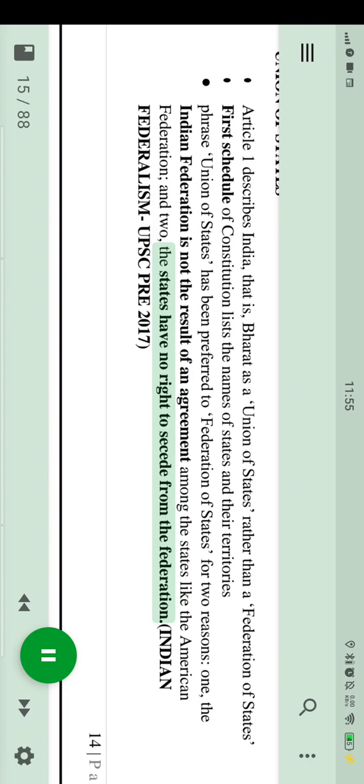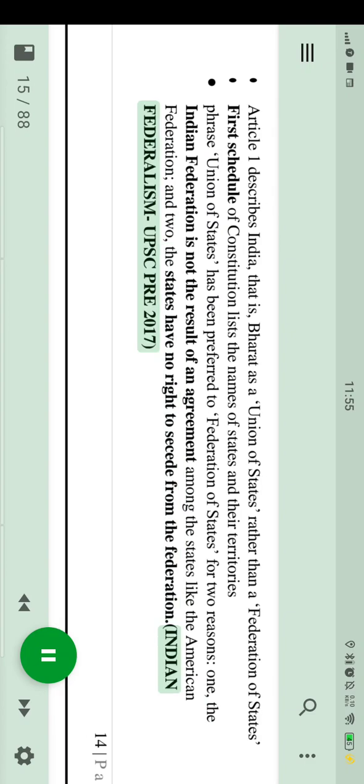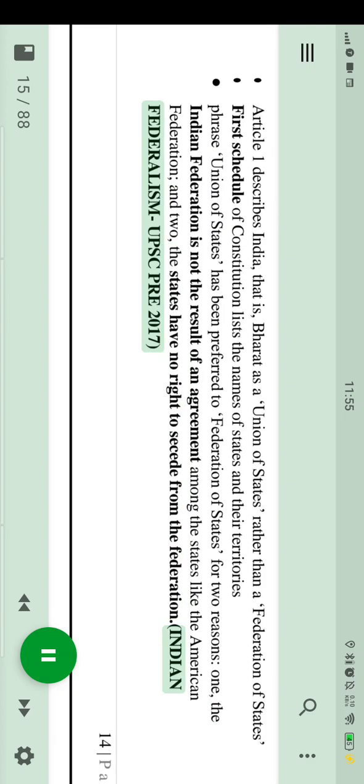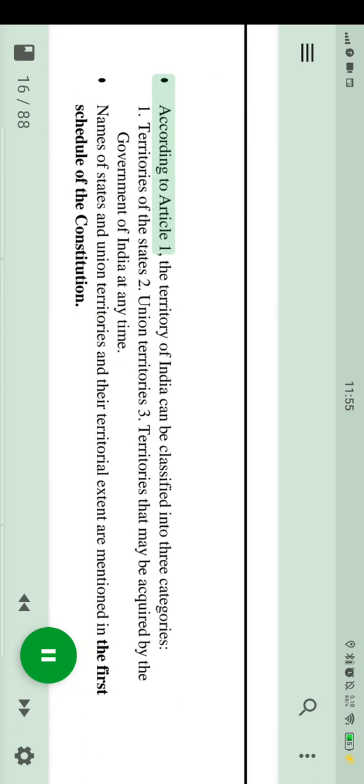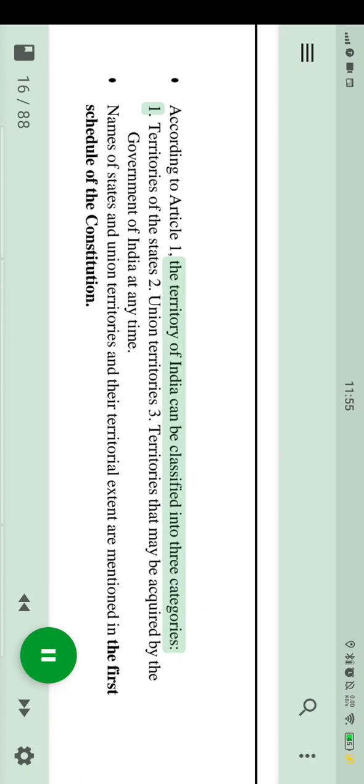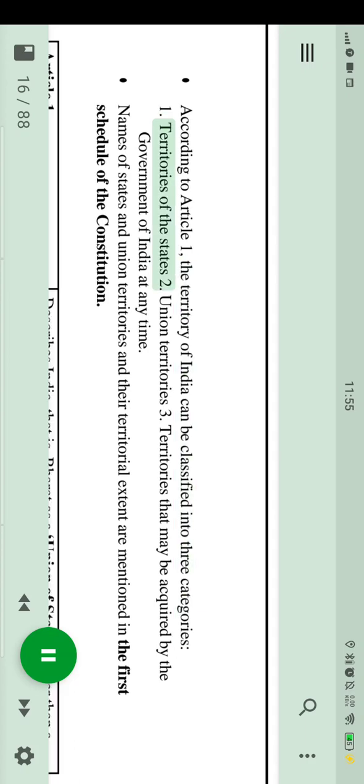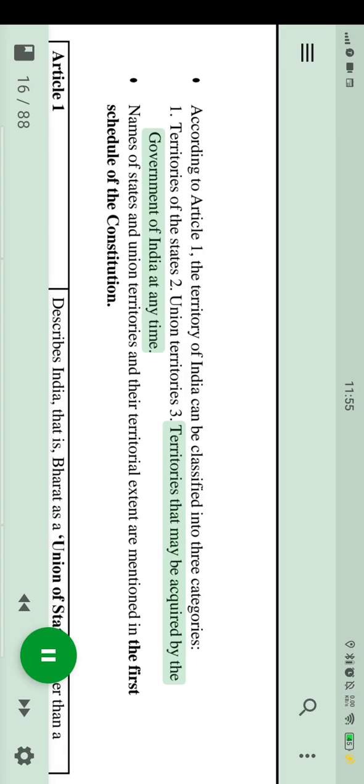And 2. The states have no right to secede from the federation. Indian Federalism, UPSC Pre-2017, 15, page. According to Article 1, the territory of India can be classified into 3 categories. 1. Territories of the states. 2. Union territories. 3. Territories that may be acquired by the government of India at any time.